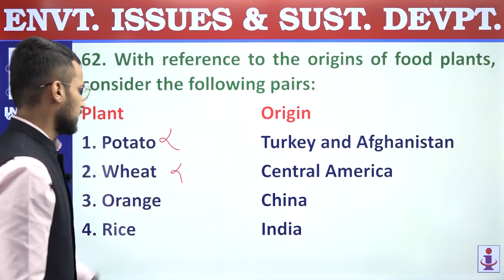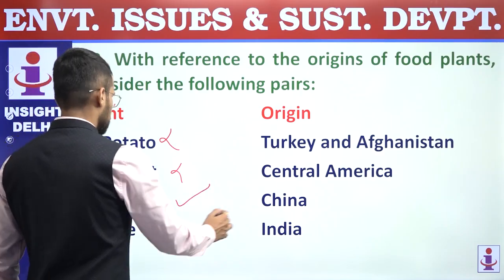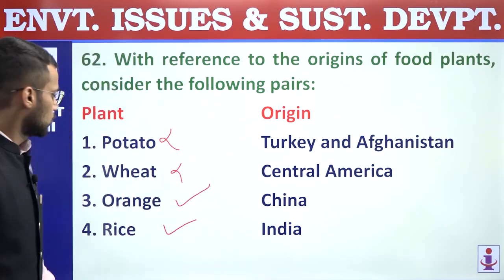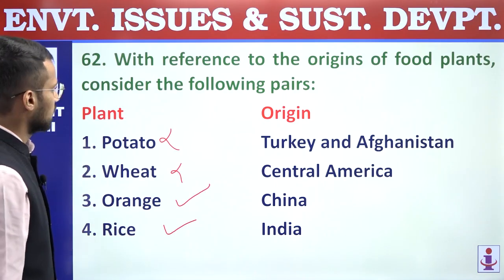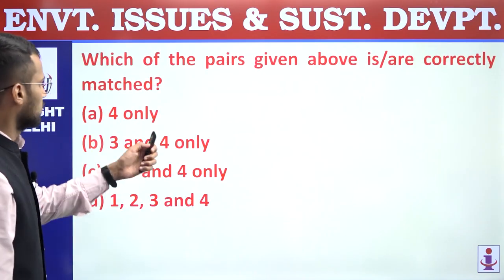Third, orange, it is matched with China, it is correct. Fourth, rice, it is matched with India, that is also correct. So only the third and fourth pairs are correct. We are supposed to find out the correctly matched pairs.